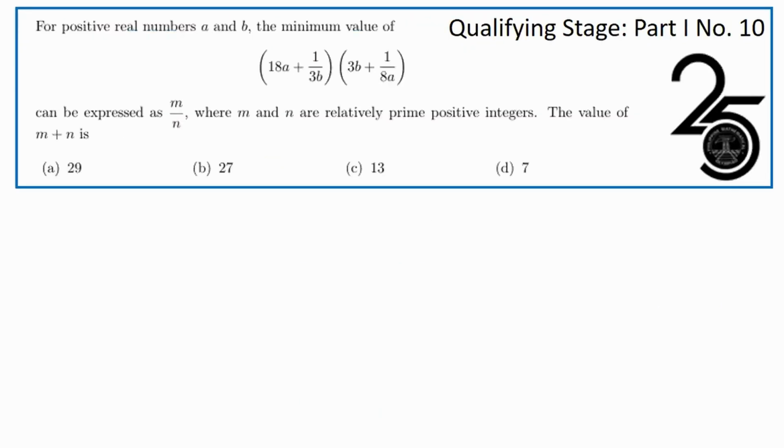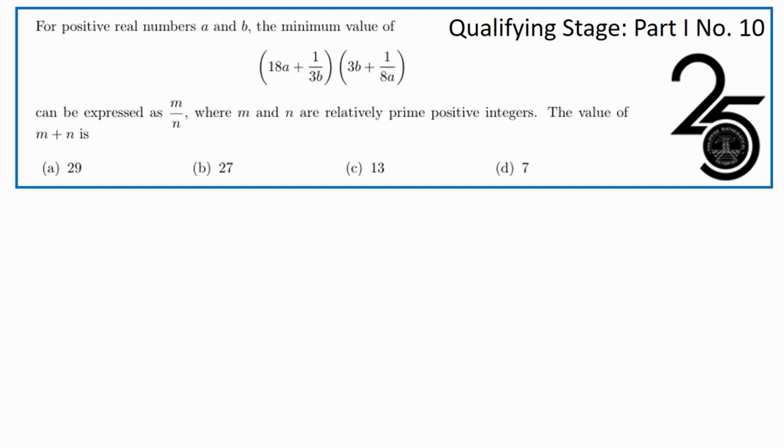Now, this problem is from the qualifying stage of the 25th Philippine Math Olympiad. For positive real numbers a and b, the minimum value of (18a + 1/(3b))(3b + 1/(8a)) can be expressed as m over n, where m and n are relatively prime positive integers. The value of m plus n is, then we have four choices to choose from.